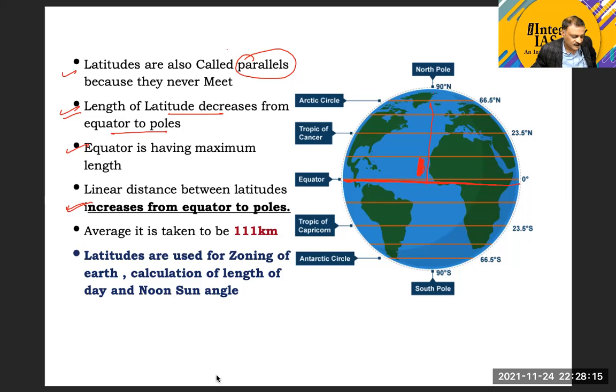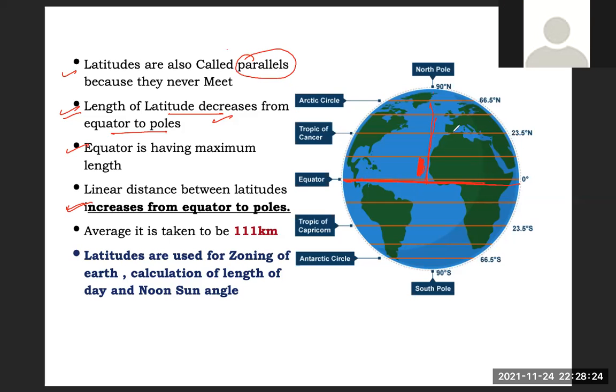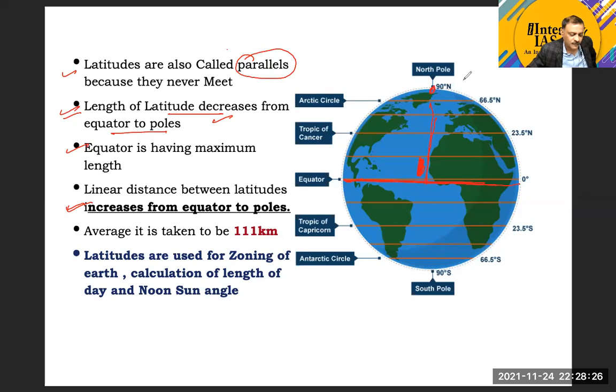The length of the latitude tends to decrease from equator to pole. It tends to decrease from equator to pole. The equator has a maximum length, and at the pole it is going to be the minimum, equivalent to 0. You can take it to be 0. The length of the 90-degree north latitude is 0. So the point here is that from equator to pole, the length of the latitude decreases.